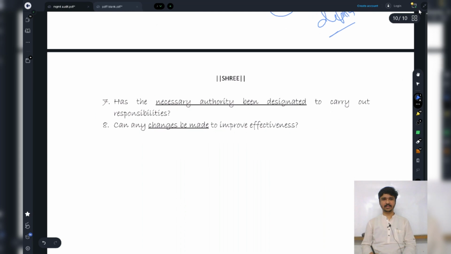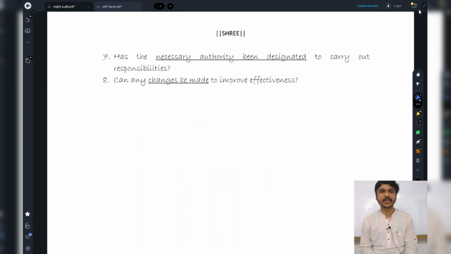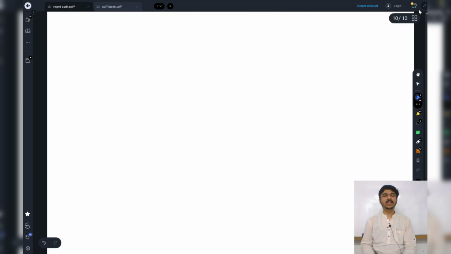Last 2 points are remaining. Has the necessary authority been designated to carry out responsibilities, and can any changes be made to improve effectiveness? Okay, and with this, we have completed this chapter.